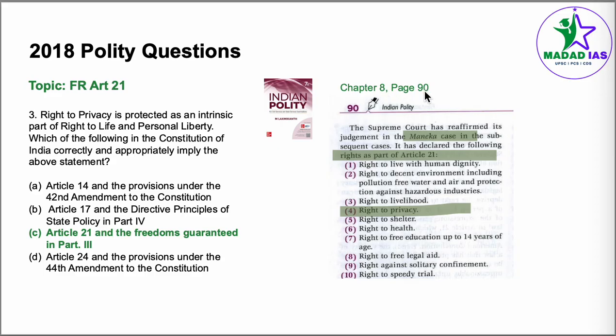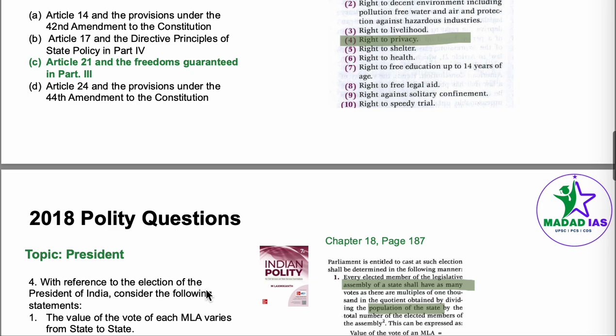Under Supreme Court has reaffirmed its judgment in the Maneka Gandhi case. In the Maneka case and the subsequent cases, it has declared the following rights as a part of Article 21. Right to privacy is a part of right to life and personal liberty. Answer becomes C, Article 21, and the freedoms guaranteed in the Part 3.